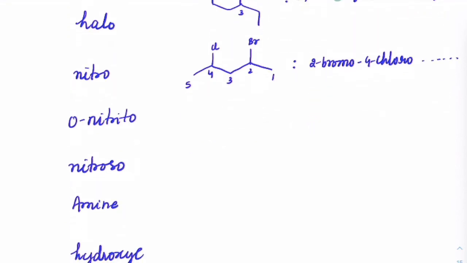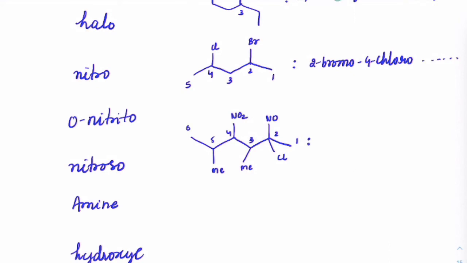Suppose you have a group like this, where you have NO here, a Cl group here, then a methyl group like this, NO2 here, and one more Me given like this. Me means methyl group, remember that. And let's say the numbering is given like this: 1, 2, 3, 4, 5, 6.